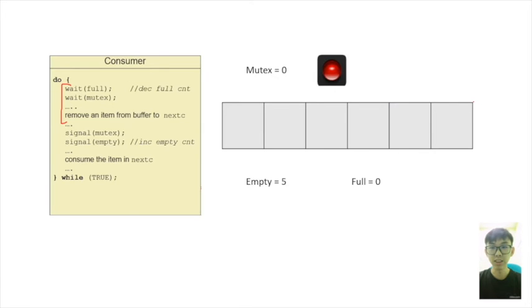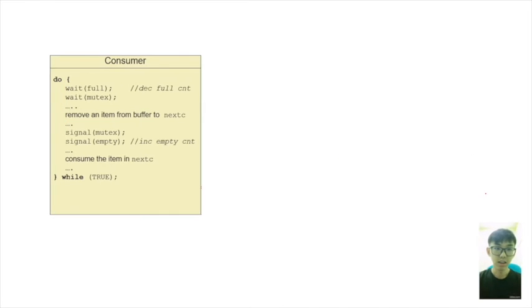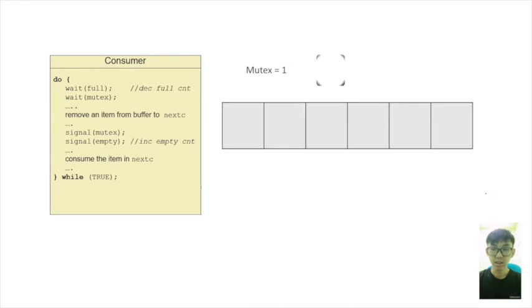Originally the value for them is 1 and now becomes 0, and the item is removed from the buffer, so the blue slot is replaced by a white slot. Let's look at the next segment of this code, from here to here.